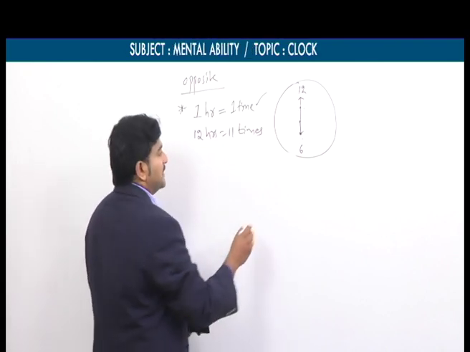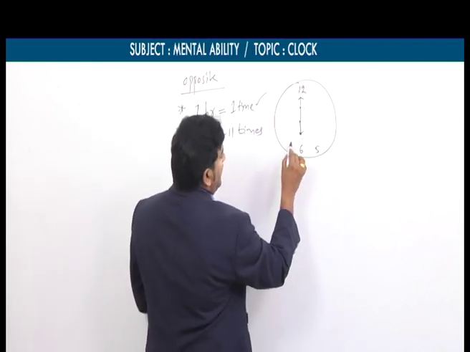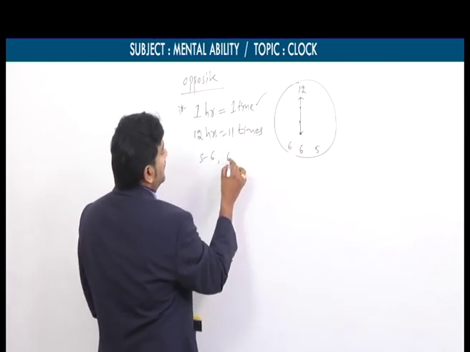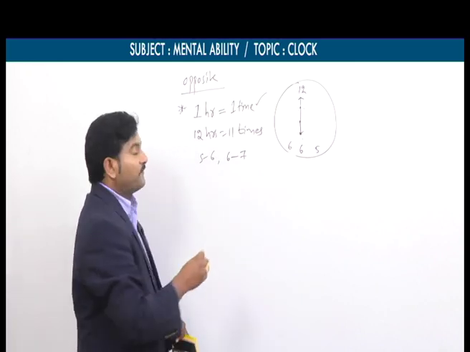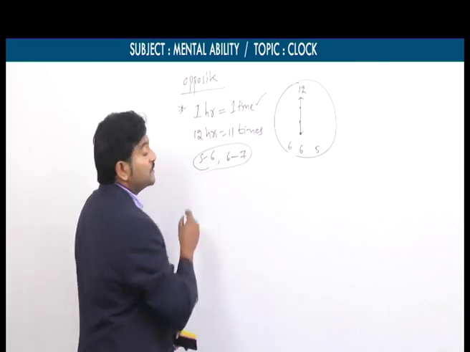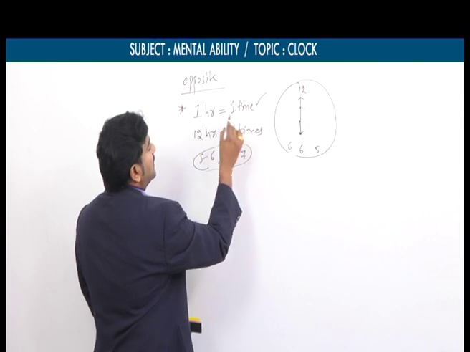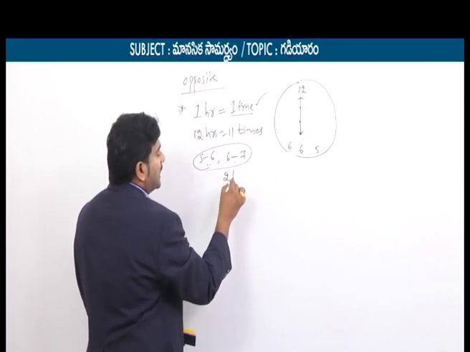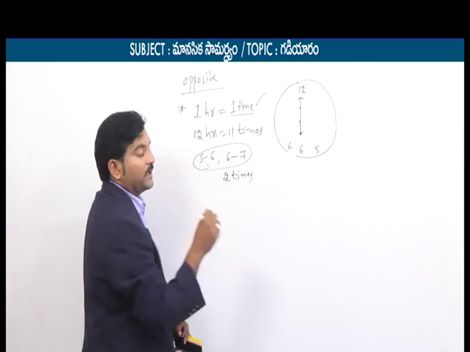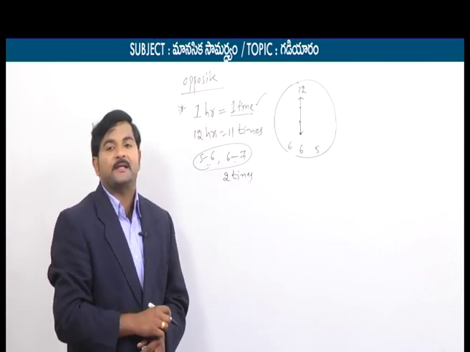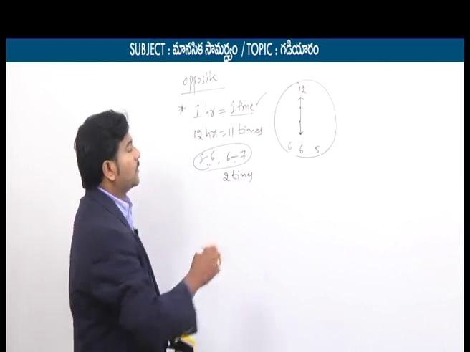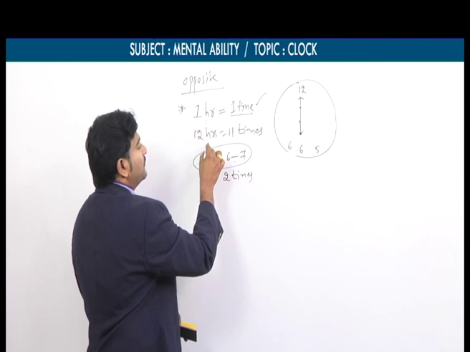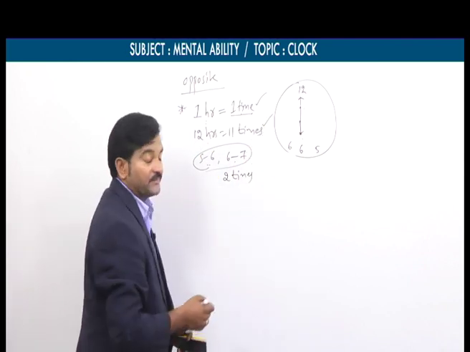That counter example is, if you take 5 o'clock to 6 o'clock and from 6 o'clock to 7 o'clock. For every 1 hour they are opposite to each other one time, but for these 2 hours, instead of 2 times, the two hands are opposite only one time. That is exactly at 6 o'clock. So that's why the two hands are opposite to each other one time every 1 hour, but in the span of 12 hours, it could be only 11 times.